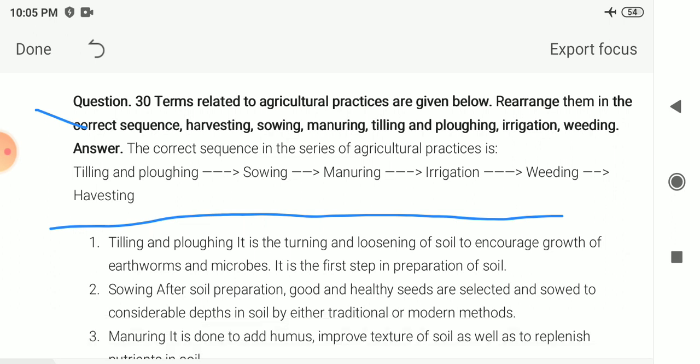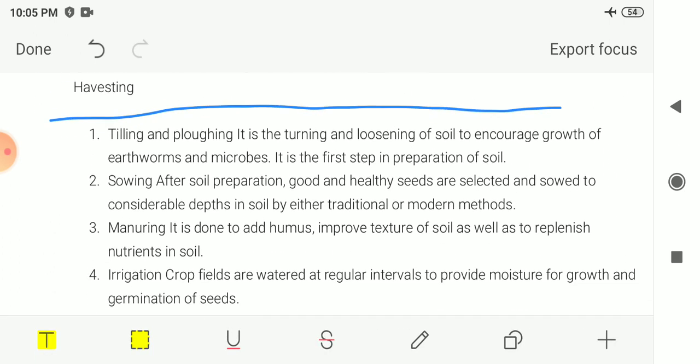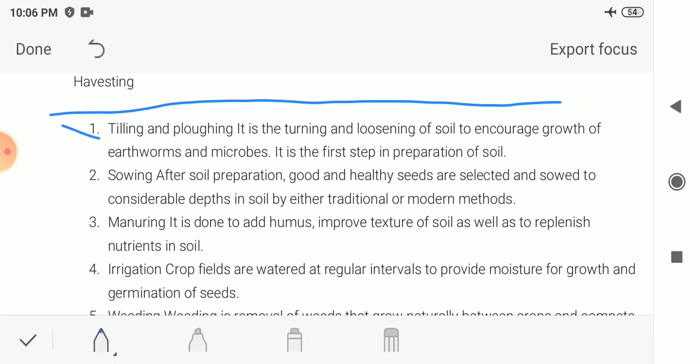So now let me see what these processes are. Tilling and ploughing is the turning and loosening of soil to encourage the growth of earthworms and microbes, and it is the first step in the preparation of soil. So in this we are turning and loosening the soil, which encourages the growth of earthworms and microbes, which is in the end good for our soil.